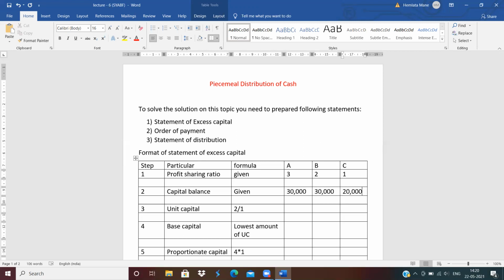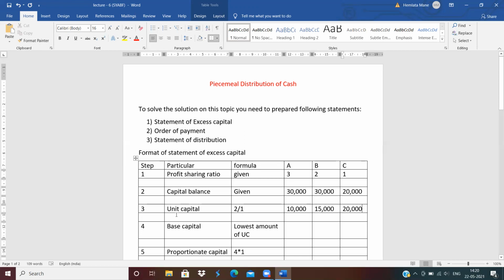This amount is also mentioned in the question. Now, how to calculate the unit capital? 30,000 divided by 3 means 10,000. Then 30,000 divided by 2 is 15,000. And then 20,000 divided by 1, again 20,000.